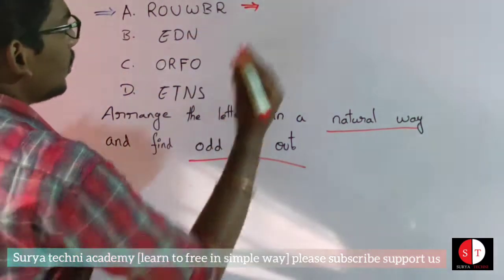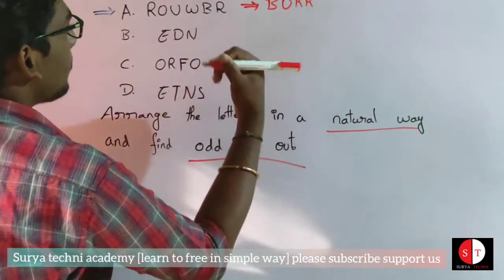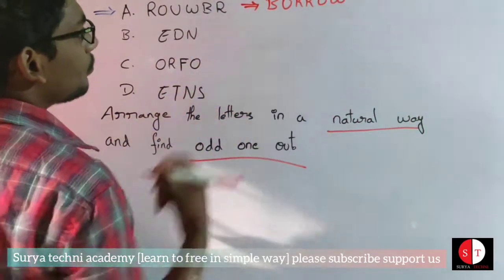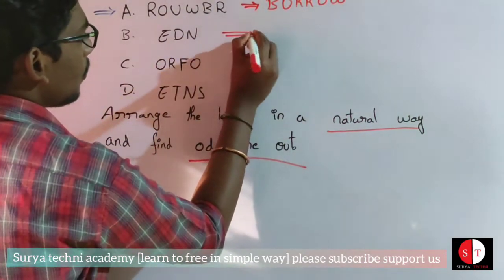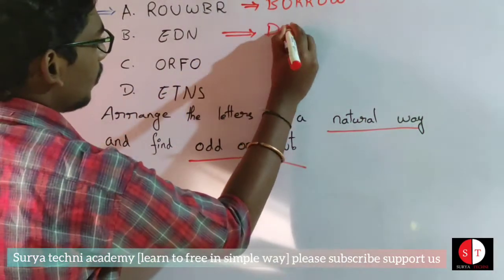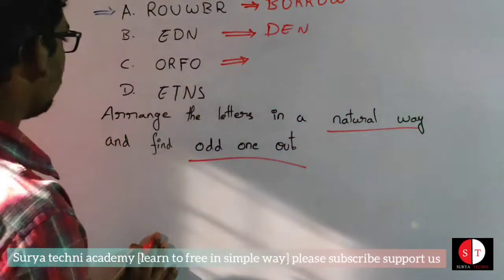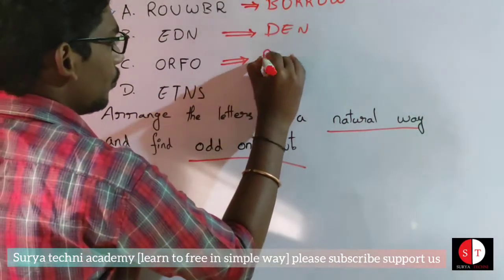Option A is, I think, BURROW. Option C, roof.